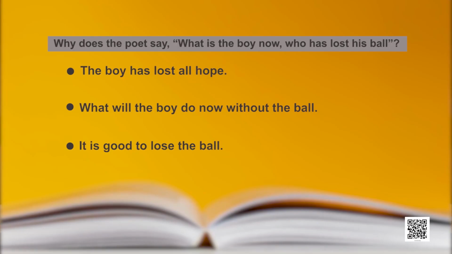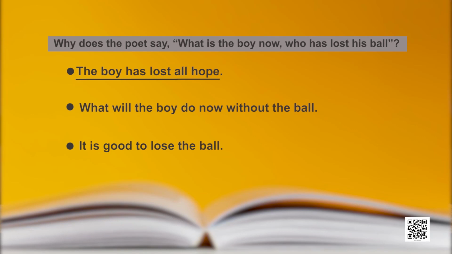I am not asking what you are going to infer from the lines. We say, don't read in between and beyond the lines. Come on, here is the line. What does the poet mean when he says, what is the boy now who has lost his ball? Okay, A. Now I understand it. The boy has lost all his hope. The losing of the ball is a trivial, simple thing, but for the child, it is more than anything. Yes. Okay.